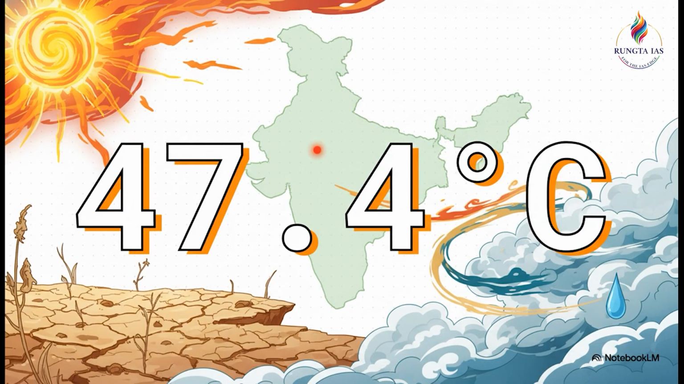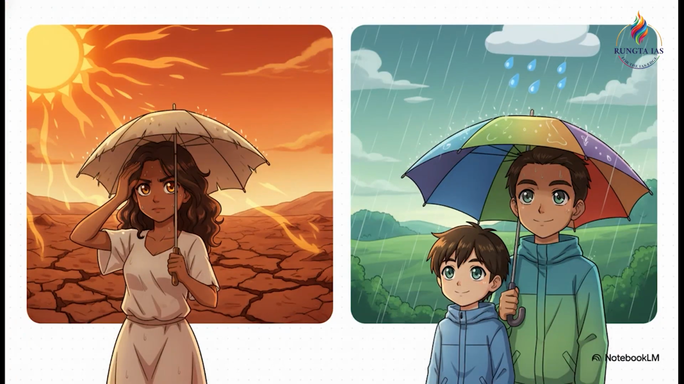Now, here is a staggering data point for you to note: 47.4 degrees Celsius. That was recorded in Banda, Uttar Pradesh, marking the season's highest temperature so far. Exactly. When you are writing your mains introduction on climate extremes, dropping a hard, specific statistic like Banda's 47.4 degrees instantly elevates your answer. It tells the examiner you are updated with current, precise data.